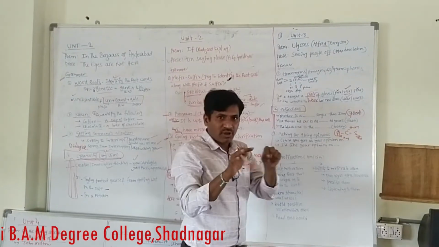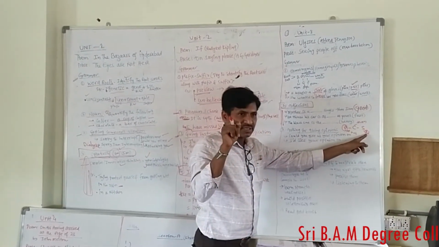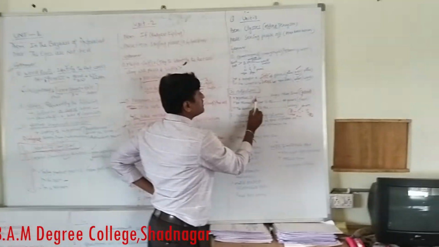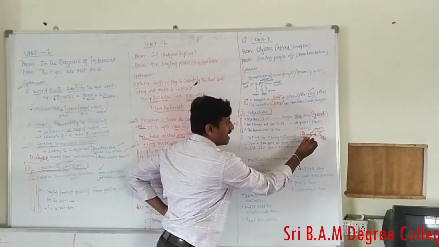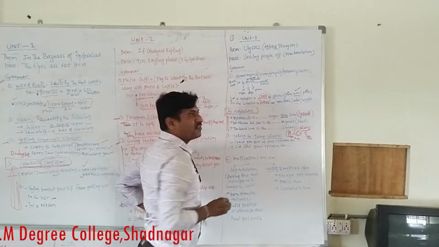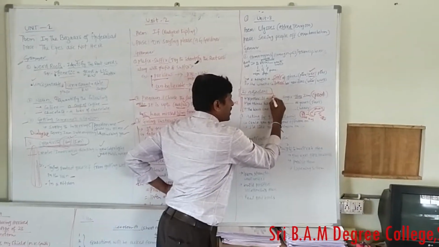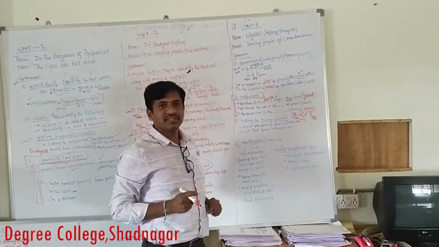If than is there, use the comparative degree. If the is there, use the superlative degree. For example, mother is dash singer than. Here than is there, so you have to use the comparative degree. What is the comparative degree of good? Better. Good, better, best. So better is the correct one because than is the identification word.